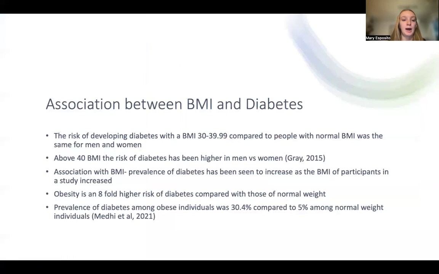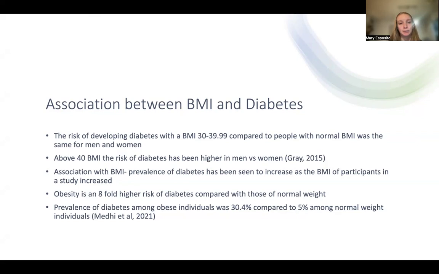For more on the background with the association between BMI and diabetes, it was found that the risk of developing diabetes with a BMI of 30 to 39.99 compared to those with a normal BMI was the same for men and women. And then once you look at a BMI over 40, the risk of diabetes becomes higher in men than in women. There is a strong association with BMI.